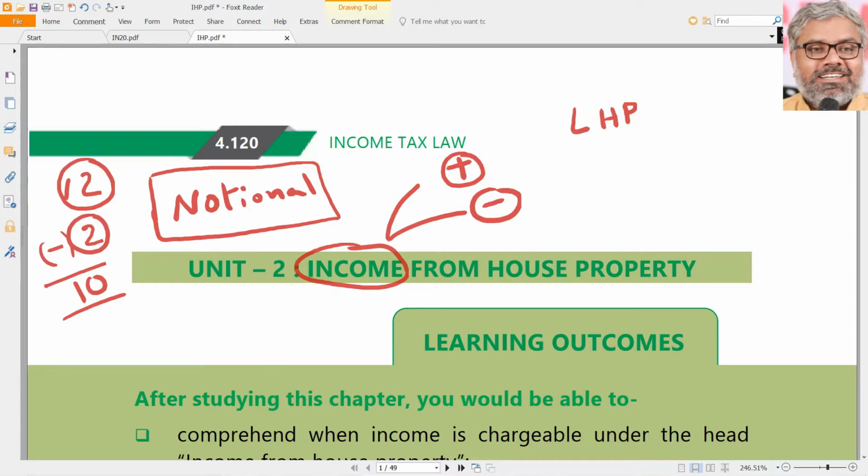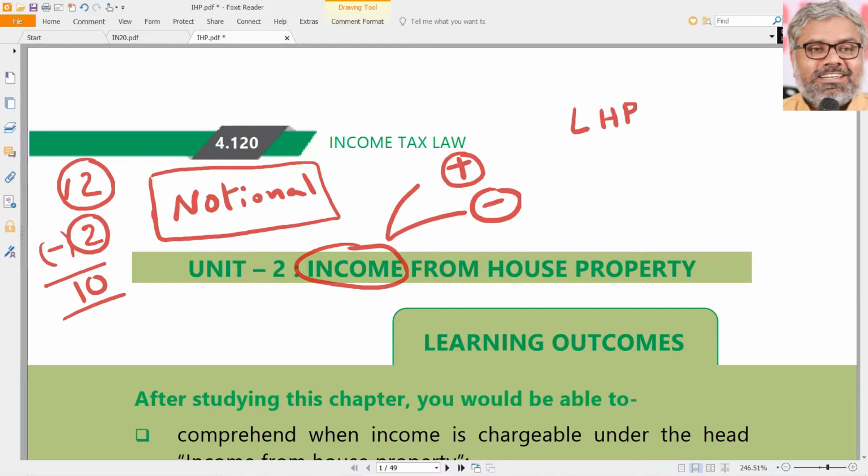When we say income here, not necessarily that income is really earned. Even notional income is also subjected to tax under this head of income. So that makes this head very, very unique. That is the major uniqueness of this head. It is a notional head of income.